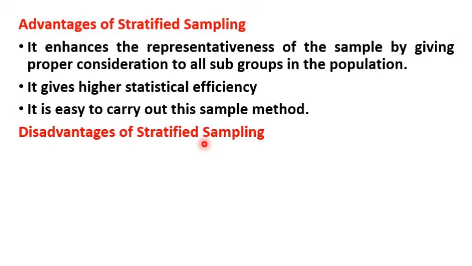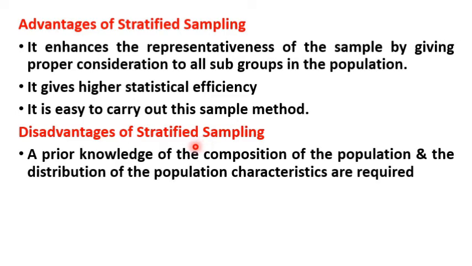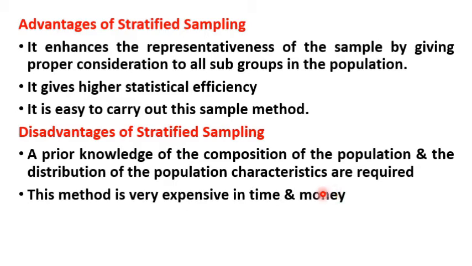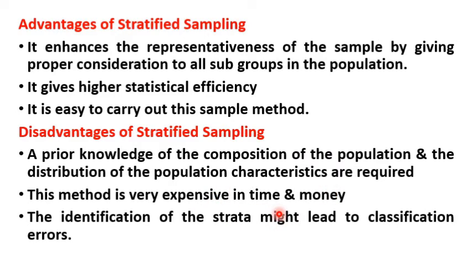The disadvantages of stratified sampling. A prior knowledge of the composition of the population and the distribution of the population characteristics is required. So the population must be known. This method is very expensive in time and money. The identification of the strata might lead to classification errors.